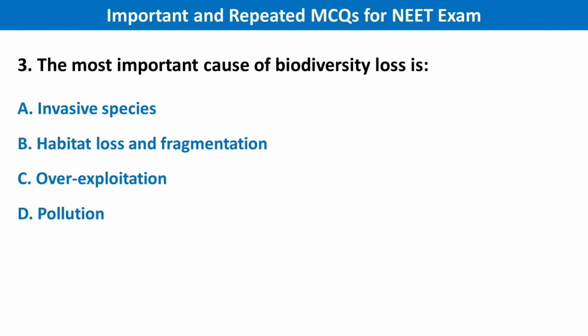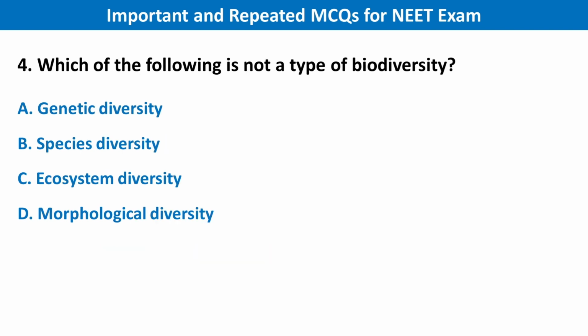Next, the most important cause of biodiversity loss is. Your right answer is option B, habitat loss and fragmentation. Next question is which of the following is not a type of biodiversity? Your right answer is option D, morphological diversity.